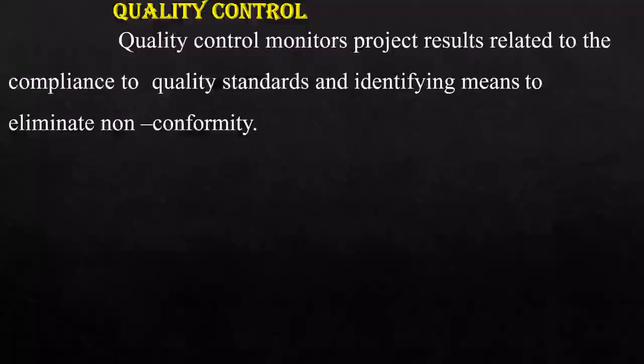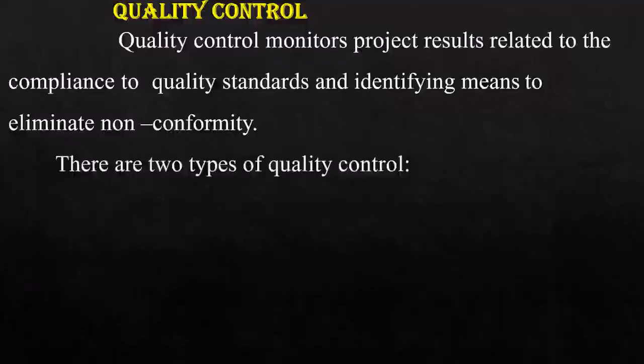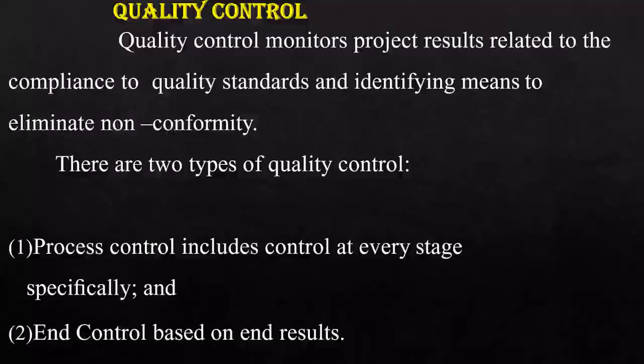Now, we have discussed quality control. There are two types of quality control. One is process control and the second one is end control, based on end results. Process control includes controlling the quality throughout the construction process, from the planning stage to the construction stage.